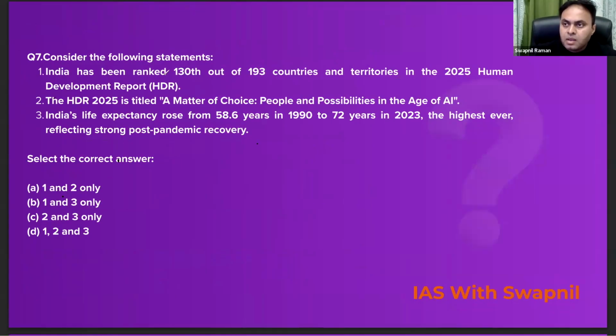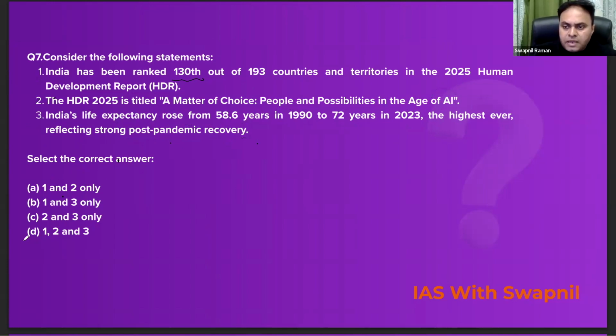Look at the question number 7. Consider the following statements. Statement number 1 says, India has been ranked 130th among countries and territories in the 2025 Human Development Report. Absolutely correct. Second statement says, the HDR 2025 is titled A Matter of Choice: People and Possibilities in the Age of Artificial Intelligence. Again correct. The third statement says, India's life expectancy rose from 58.6 years in 1990 to 72 years in 2023, the highest ever, reflecting a strong post-pandemic recovery. Absolutely correct. So all these statements are correct here.